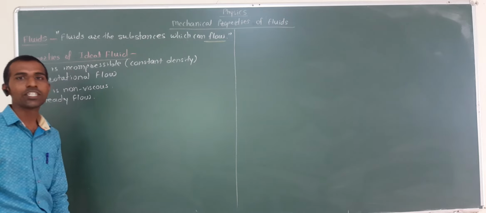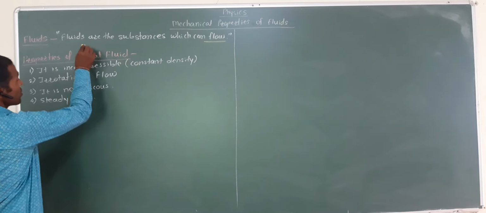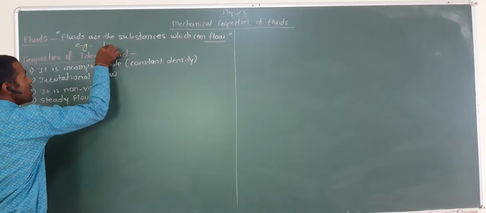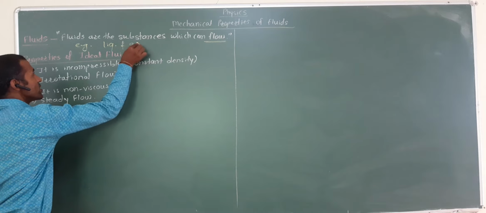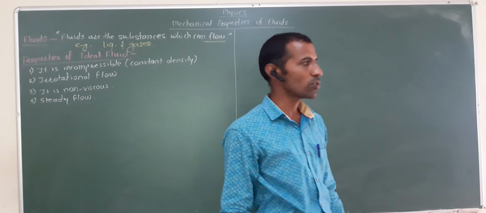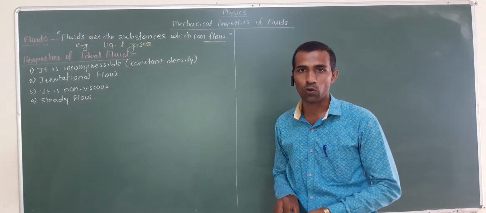It has the ability to flow. Why? Because examples of fluid are liquid and gases. So why are liquid and gases said to be fluid? Because they have the property to flow.